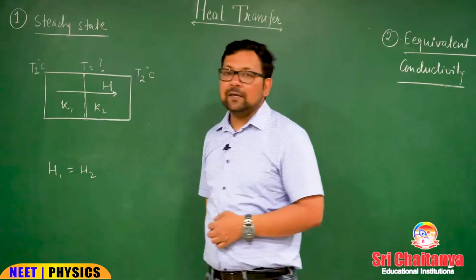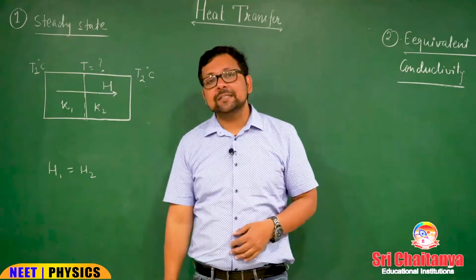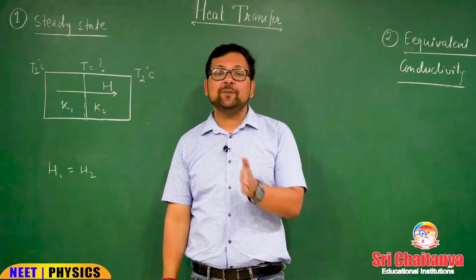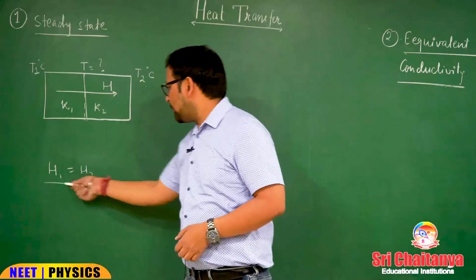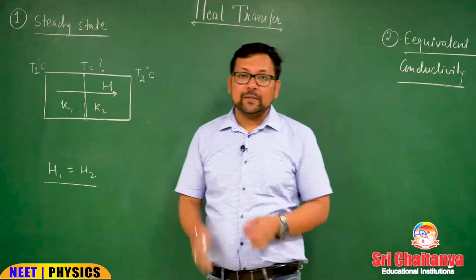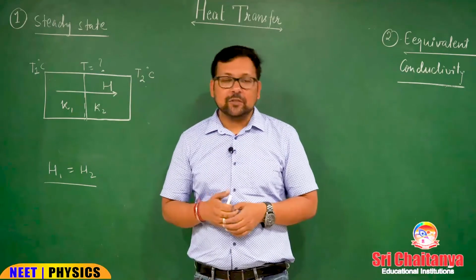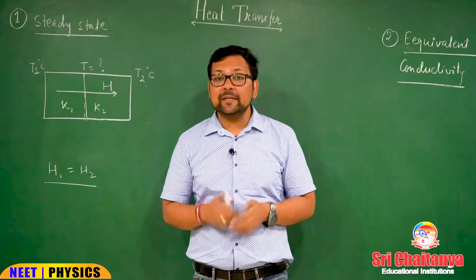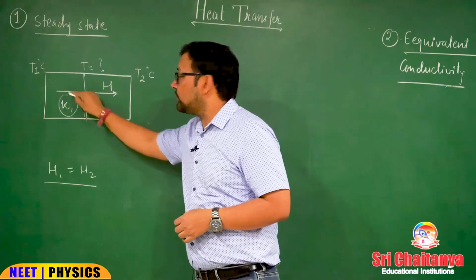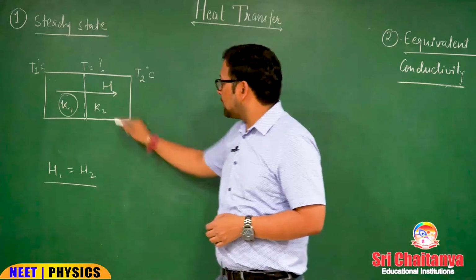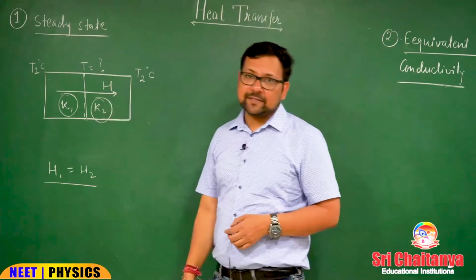What is T? As we have already discussed, in steady state temperatures of different points are different, but also in steady state H1 is equal to H2. The heat current is constant. Constant between what? Constant between any 2 points. So the heat current in the first slab must be equal to the heat current in the second slab.